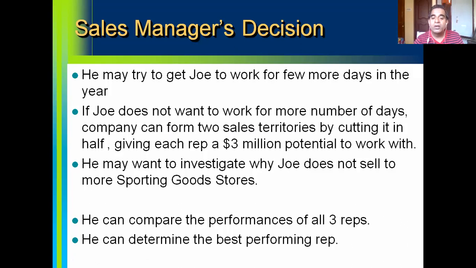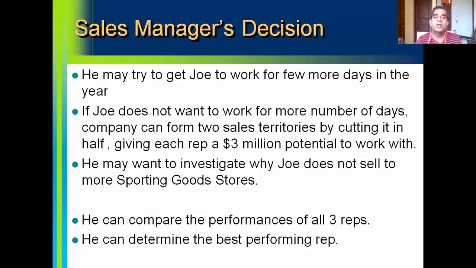See how crucial this evaluation of sales people is. It's not only about deciding on the incentive for the sales reps or termination of the sales reps. Please remember, since the Rocky Mountain region has a vast potential of $6 million, and Joe Jackson is not covering it entirely, he's working for a fewer number of days. So if Joe Jackson does not agree to work for more number of days, then the sales manager can take a decision and divide the region of Rocky Mountain.